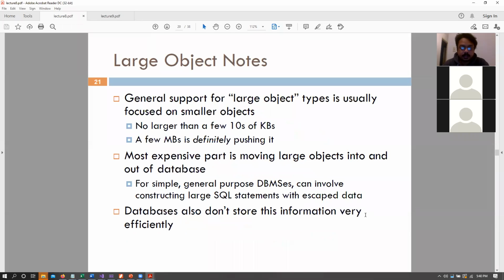So this is what I was saying. Even if they do say that they are large objects, you should not opt for more than tens of KBs or hundreds of KBs of data in that particular attribute. You can store larger values, but remember that a database, or any database system, is not designed to handle file systems efficiently.